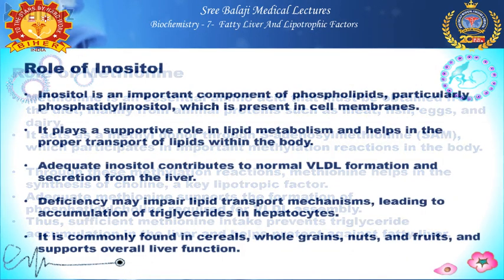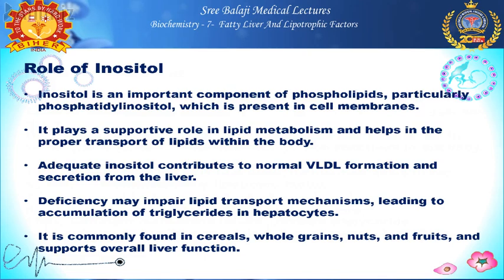The third lipotrophic factor is inositol. It is an important component of phospholipid, that is phosphatidyl inositol, which is present in the cell membrane. So what does it do? It supports lipid metabolism and helps in proper transport of lipid within the body.